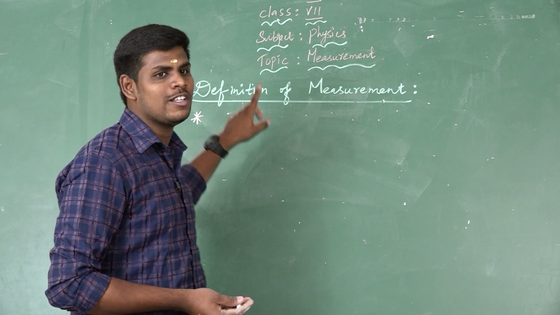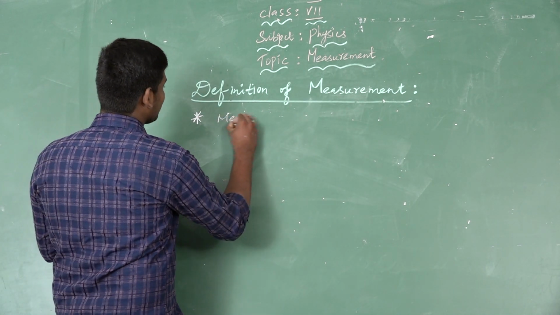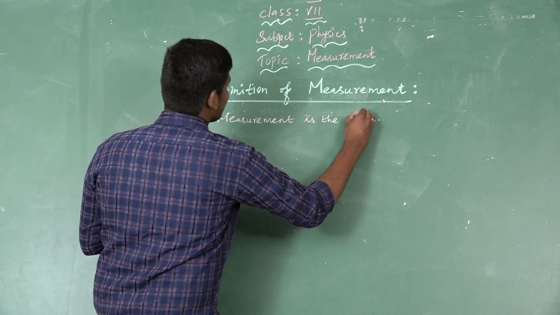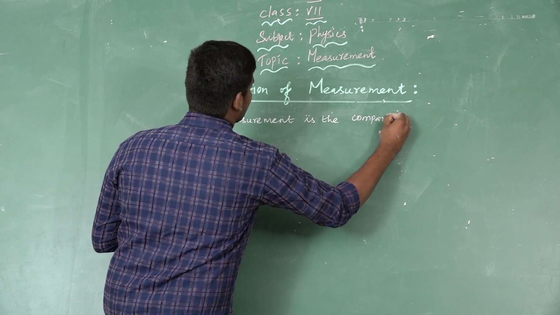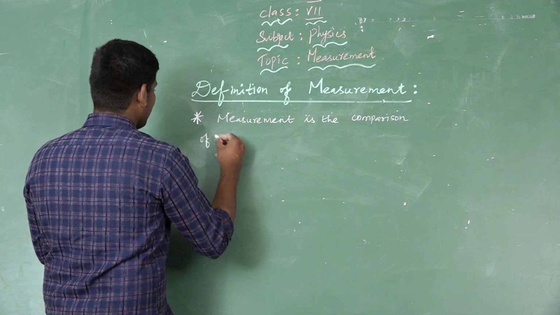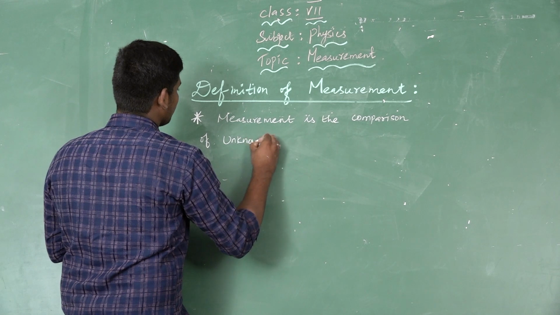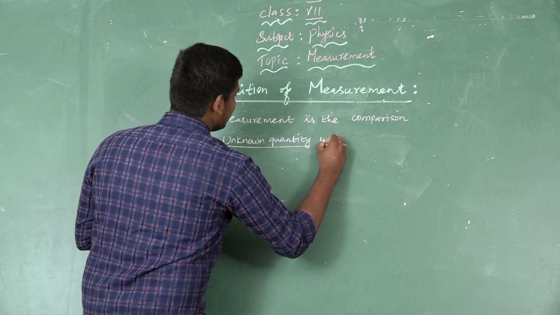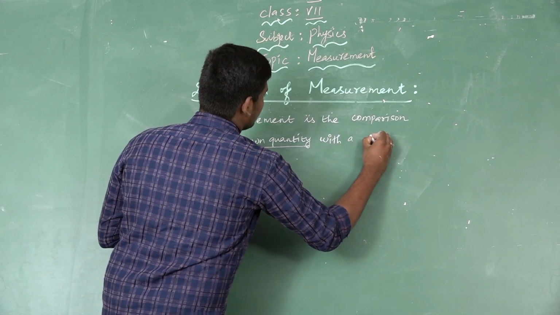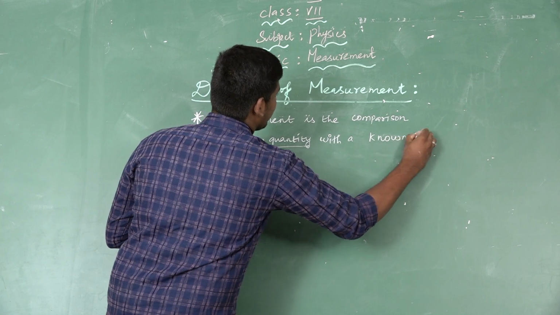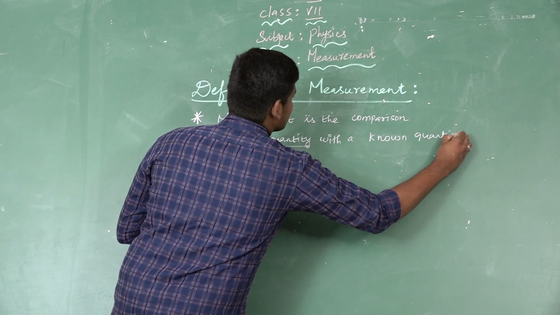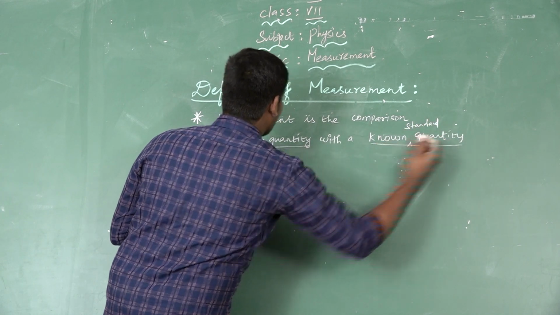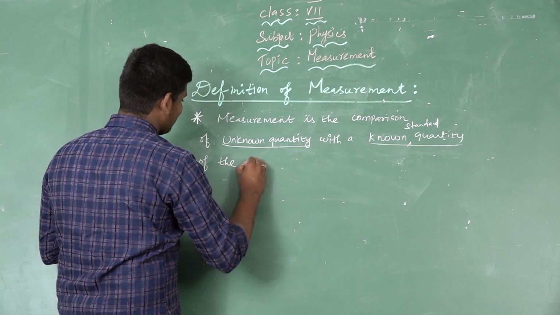I will write now, all of you listen here. Measurement is the comparison of unknown quantity with a known standard quantity of the same kind.